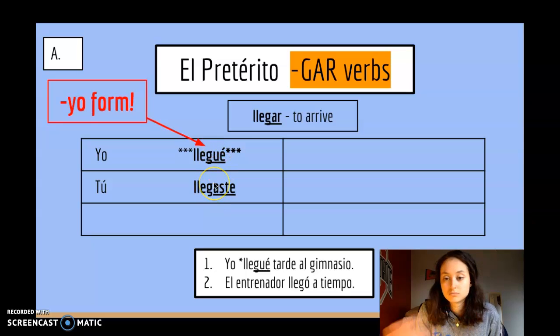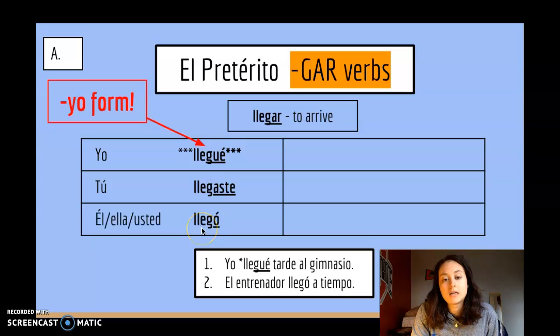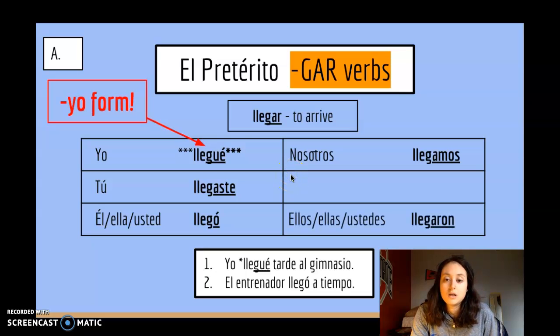Okay, so no more U. The only form that has the U is the yo form. Él, ella, usted llegó, perdón. Nosotros llegamos. Y ellos, ellas, ustedes llegaron. So, llegué with the U. Llegaste, llegó, llegamos, llegaron. So, yo llegué tarde al gimnasio, pero el entrenador llegó a tiempo. Sure, he wasn't very happy about that.